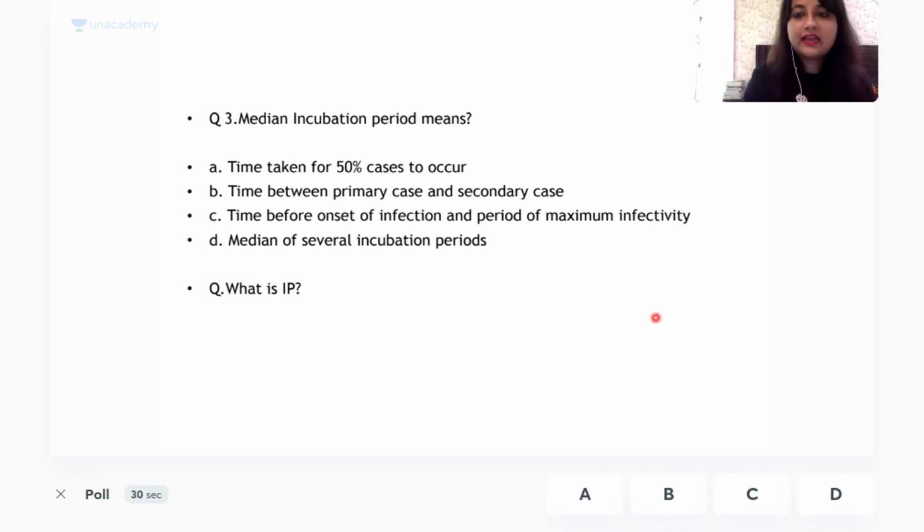All right, so the poll starts. Come on. I'll just do it for 15 seconds. Start answering, guys. Median incubation period is... Come on. What is the correct answer? I can still not see the graph.